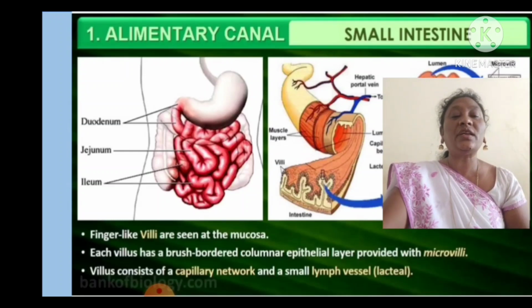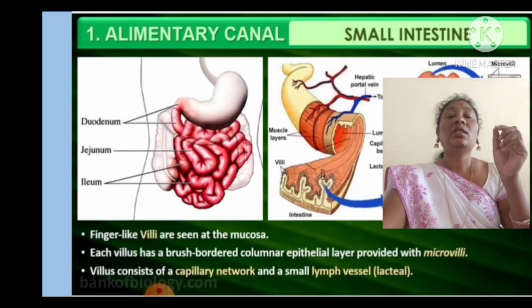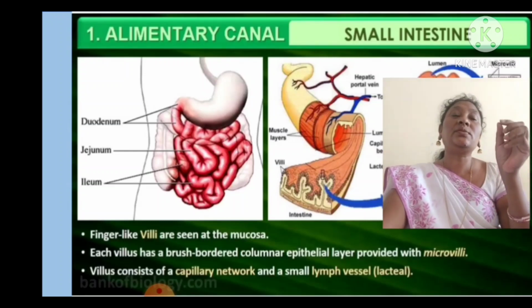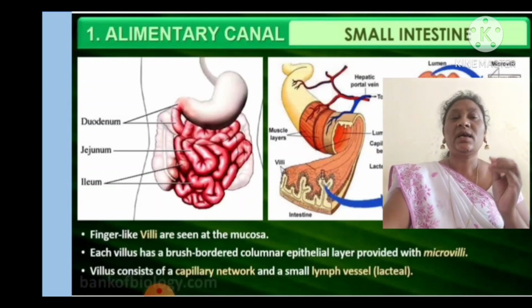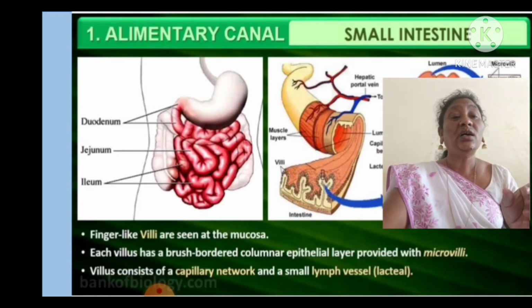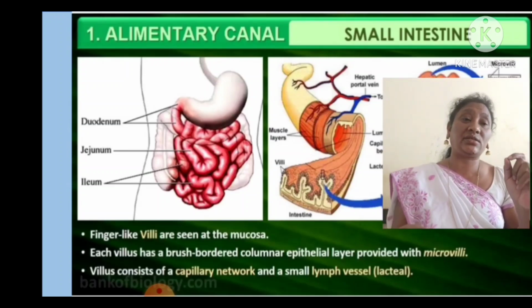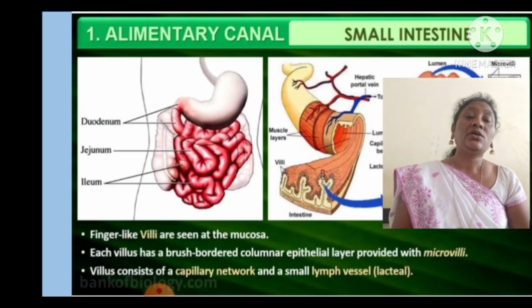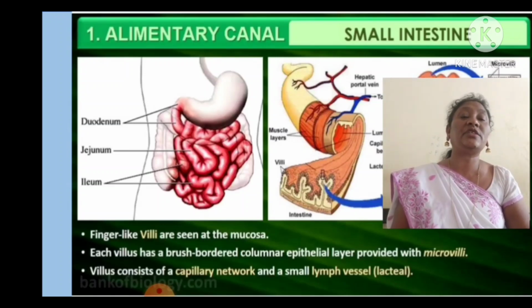Finger-like villi are seen at the mucosa. Each villus has a brush-bordered columnar epithelium layer provided with microvilli. We discussed epithelial tissues in animal tissues in 9th class. Columnar epithelium means the epithelial cells are in columnar shape, pillar-like structures. The villus consists of a capillary network and small lymph vessels.